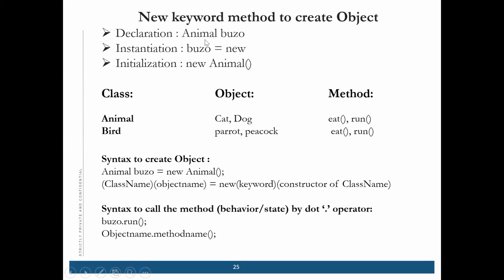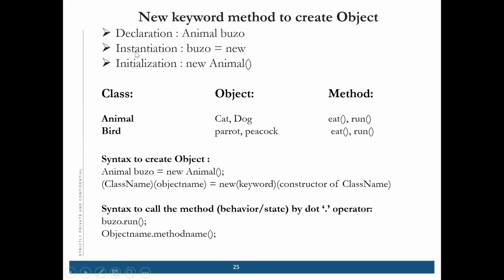Anything you can write. The way you declare your variables, here also you declare a class name, Animal, and then the object. I have written Buzu as an example.